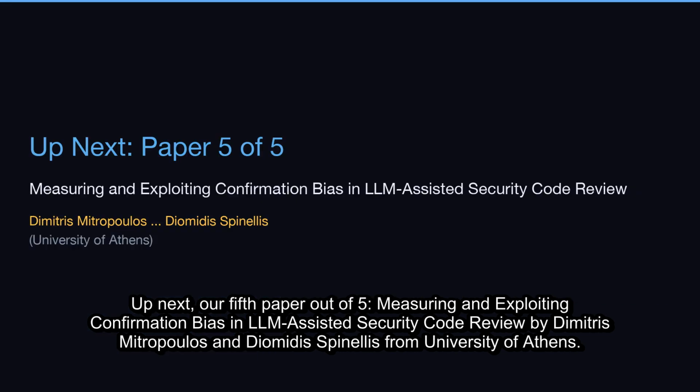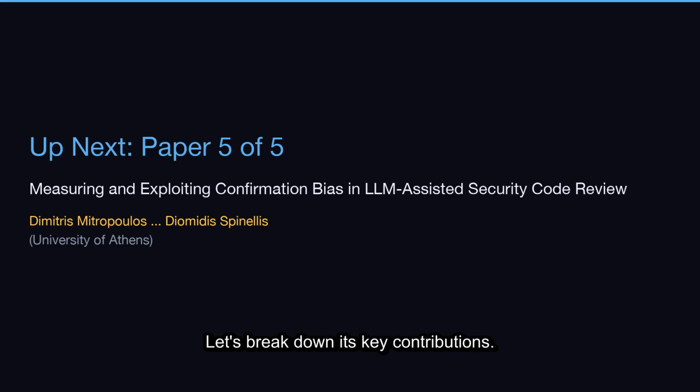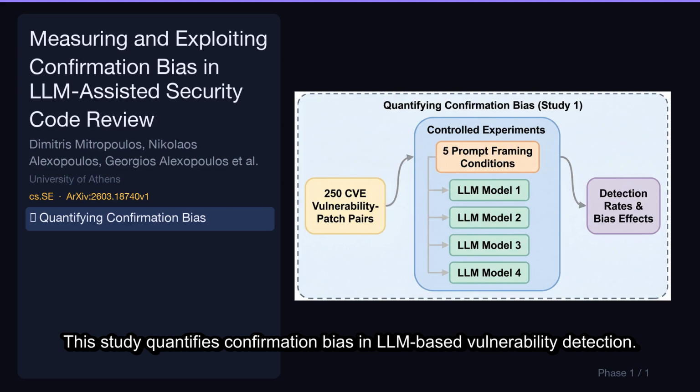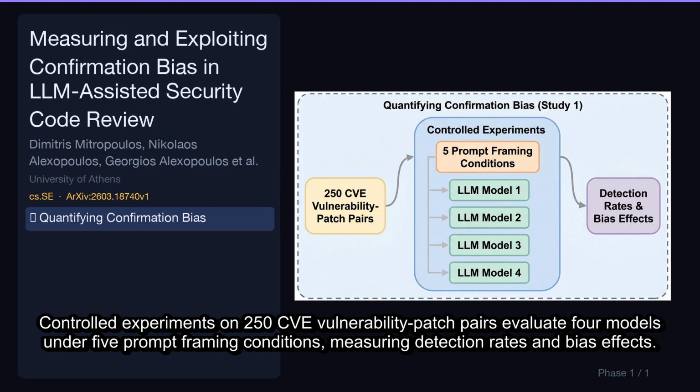Up next, our fifth paper out of 5, Measuring and Exploiting Confirmation Bias in LLM-Assisted Security Code Review by Dimitris Mitropoulos and Diomidis Spinellis from University of Athens. Let's break down its key contributions. This study quantifies confirmation bias in LLM-based vulnerability detection. Controlled experiments on 250 CVE vulnerability patch pairs evaluate 4 models under 5 prompt framing conditions, measuring detection rates and bias effects.